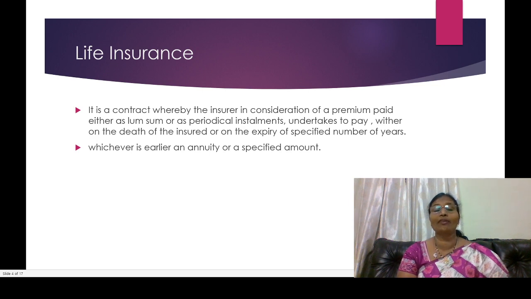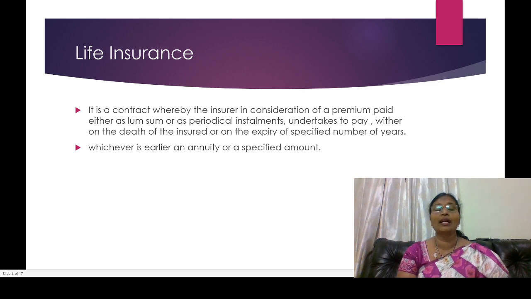Generally, in life insurance we have different types of policies: individual life insurance, term life insurance, endowment life insurance, unit linked insurance policies, pension scheme policies, and child plans.